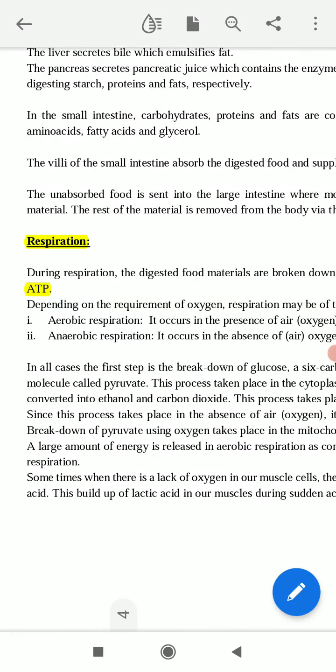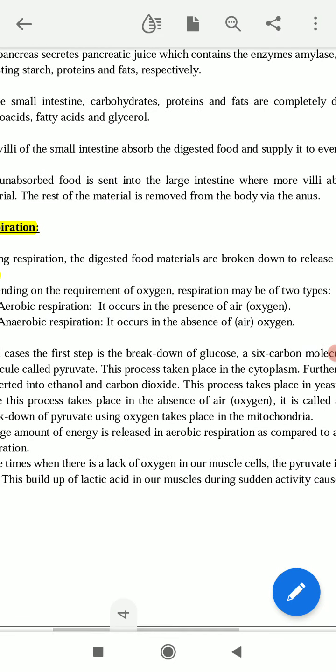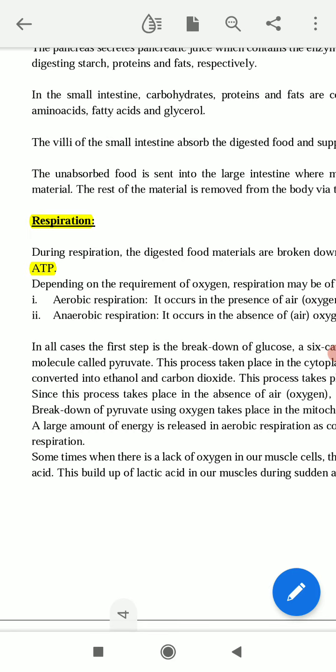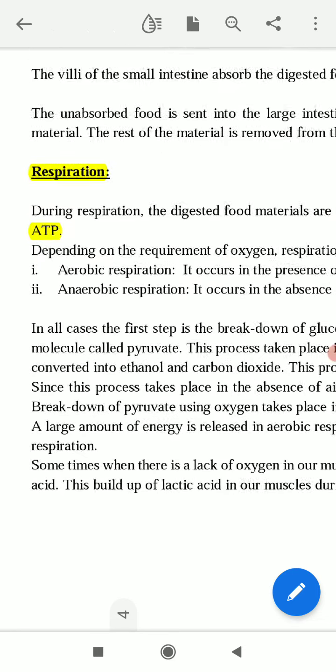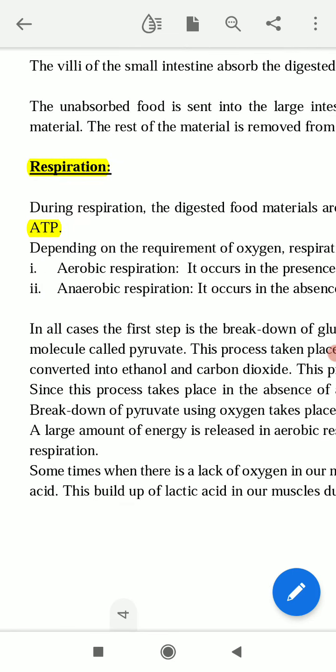Depending on the requirement of oxygen, respiration may be of two types. In our environment, two types of respiration take place. The first one is aerobic respiration. The second one is anaerobic respiration. I am highlighting this portion because it is important for your exam. The definitions of aerobic and anaerobic respiration are important for your exam.